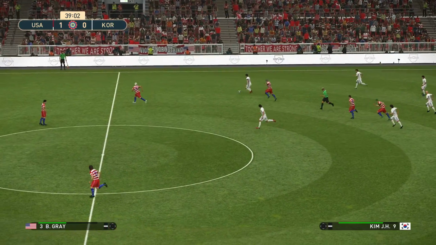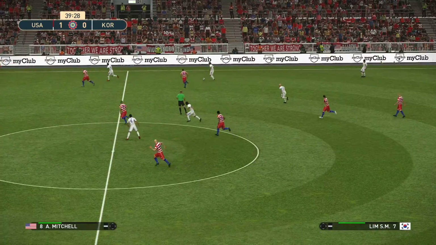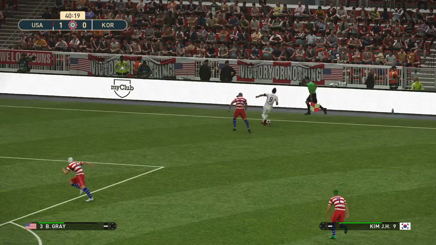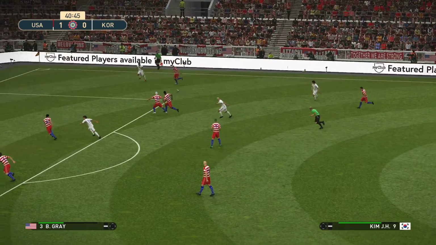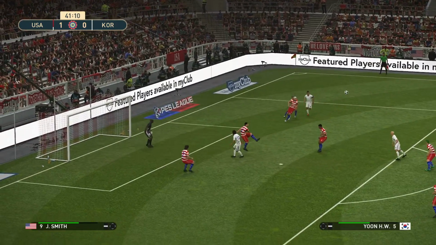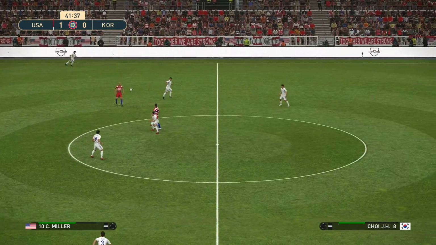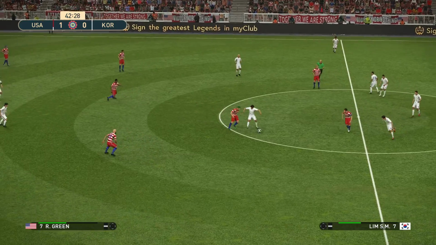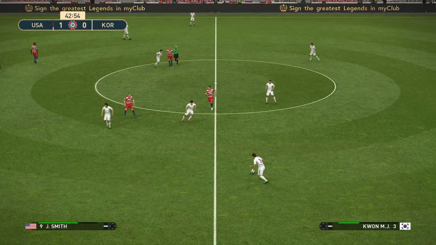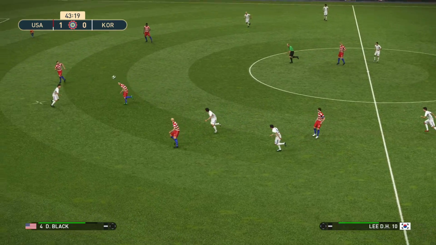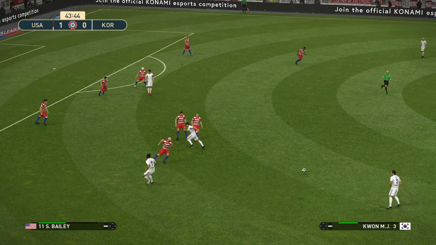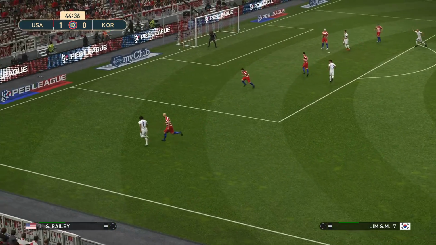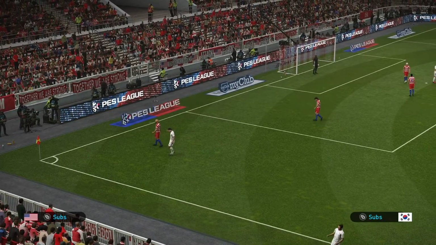And it falls to Kim. And lays it back to Lim. And here's Kim again. Kim looks for support. No, it's Kim once more. And Black clears it out. Smith heads it on to Miller. Now here's Smith. And he gets dispossessed. And Green won it back, but the ball fell back to a Korean. Now here's Kwon. Lim. And Bailey hits it out of play.